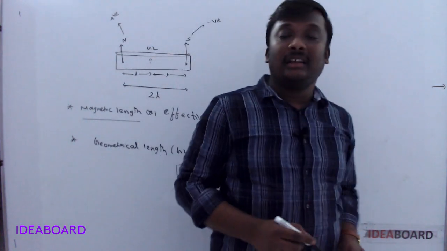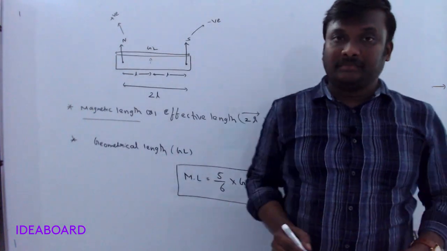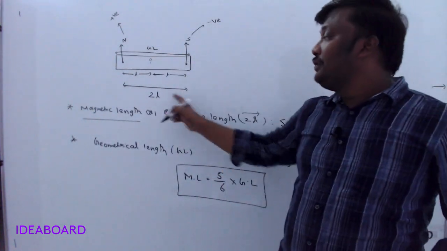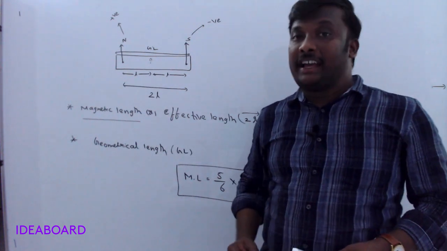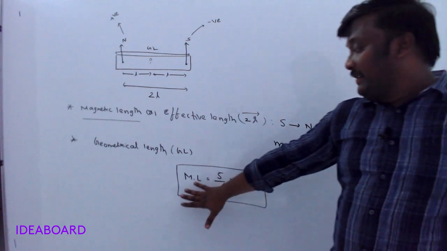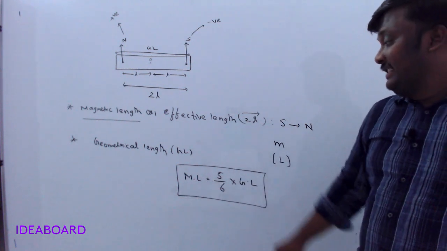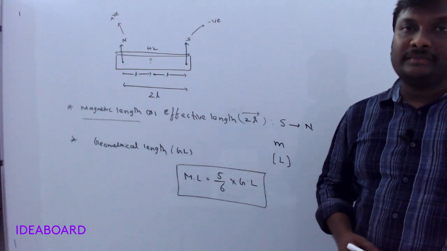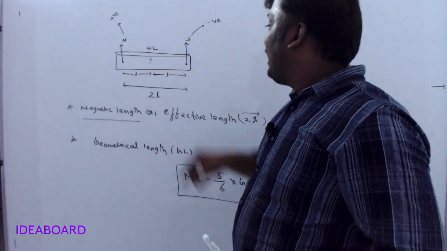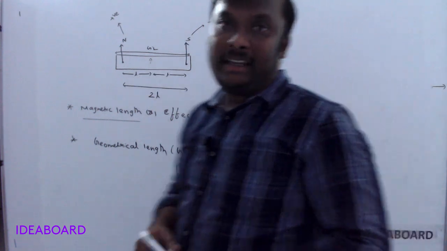Sometimes in the question they say geometrical length, but always you use magnetic length in formulas. So if they say the geometrical length or actual length, then the relation between magnetic length and geometrical length is: magnetic length is equal to 5 by 6 into geometrical length. So geometrical length is always more compared with the magnetic length.